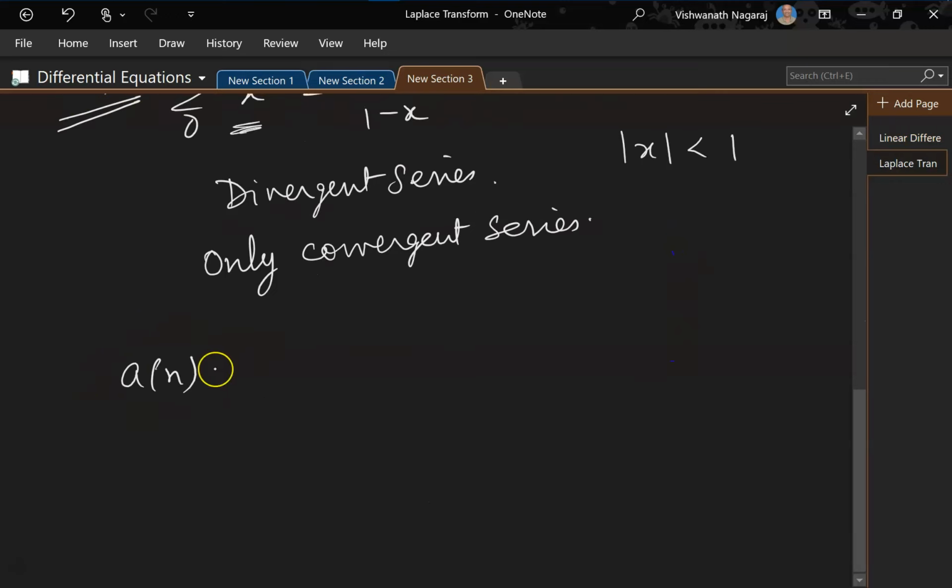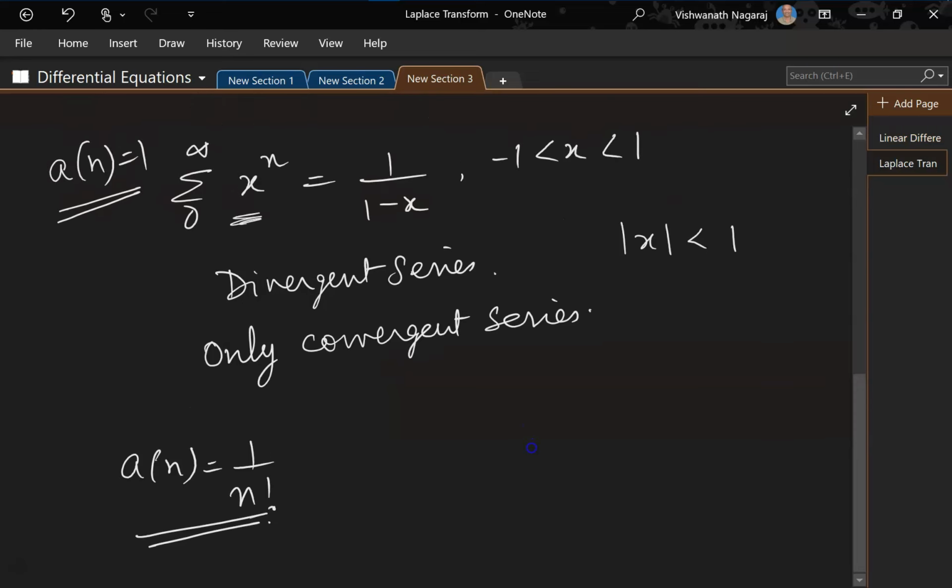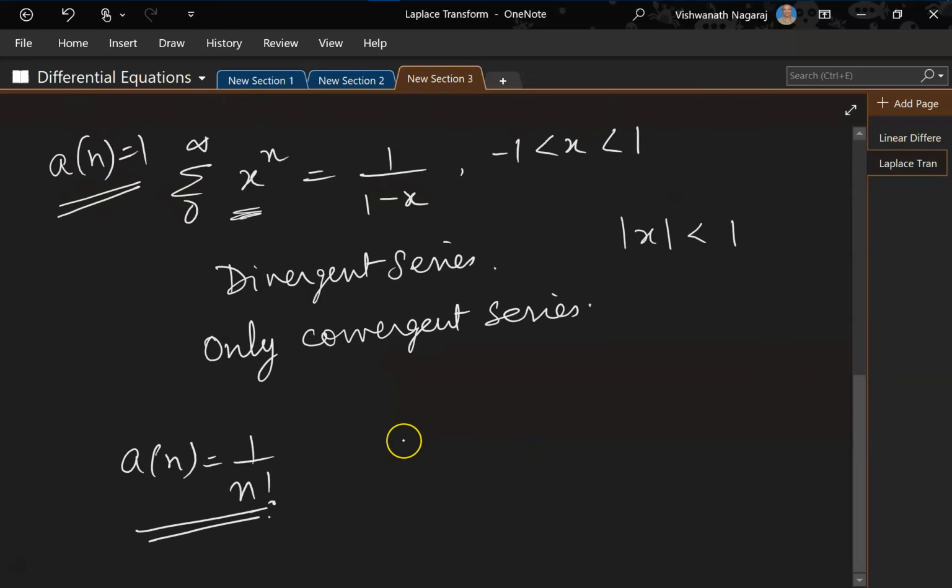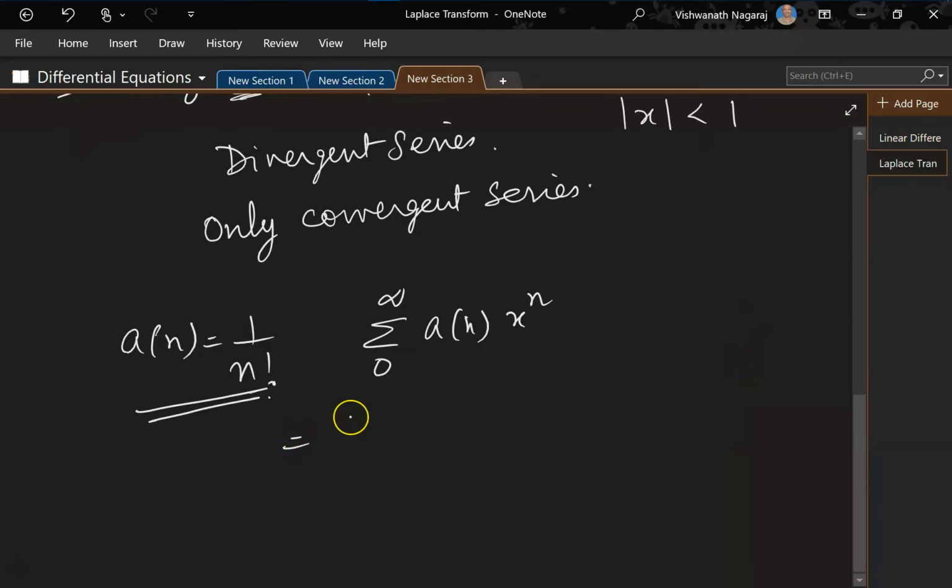But what if a of n is equal to 1 by n factorial? In this case, what happens? Just keep substituting the values. Remember, we have the sum from 0 to infinity of a of n x to the power of n. So this will give us what?